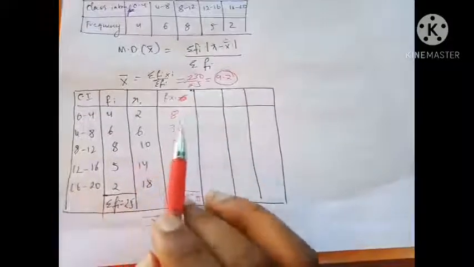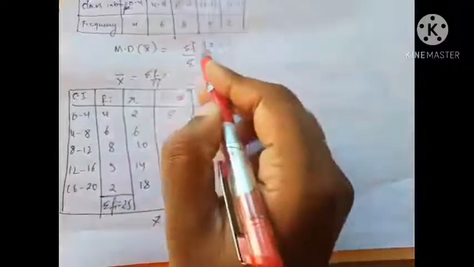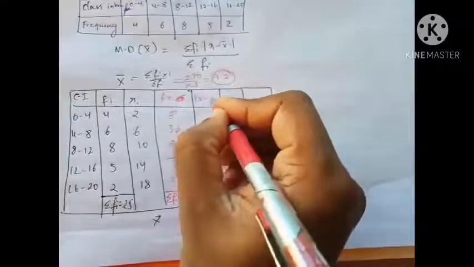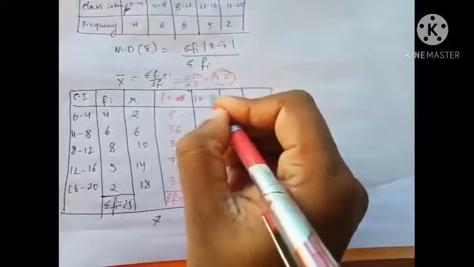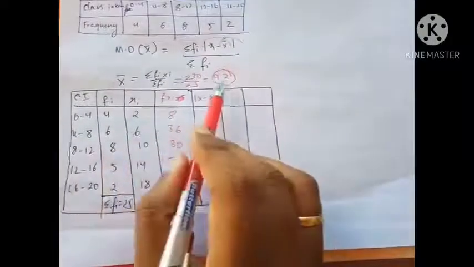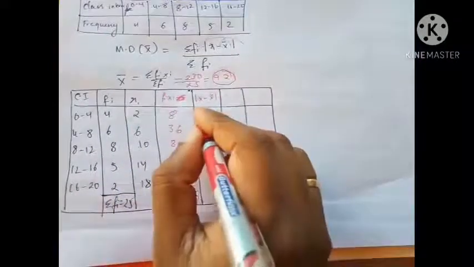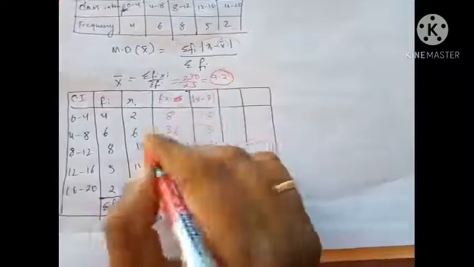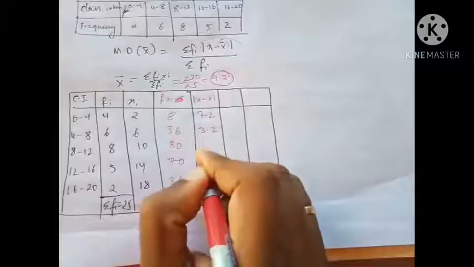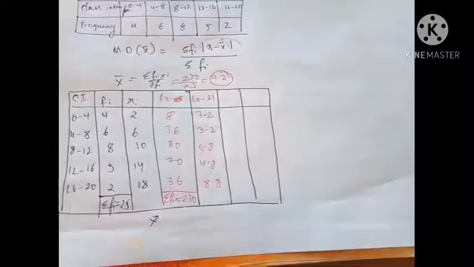So I got my answer as 9.2, and this is not how the book people have done. They have taken out u or the mean deviation, but now I'll directly find this part, the modulus of x minus the mean. So where is x? X is this. What is the mean? The mean is 9.2. So if I subtract 9.2 from 2, what will I get? 7.2. And if I subtract 6, 3.2. And this is going to be 0.8, 4.8, and 8.8.